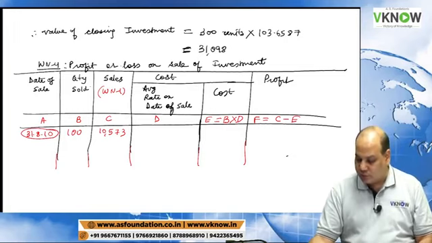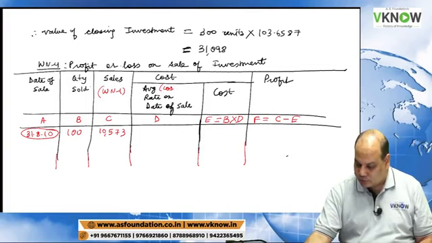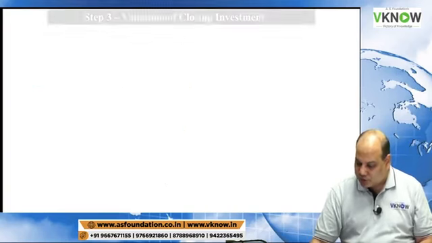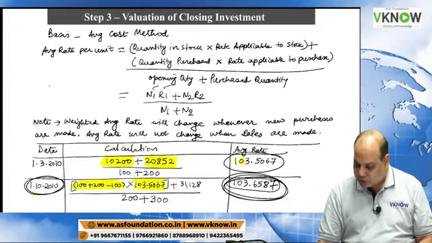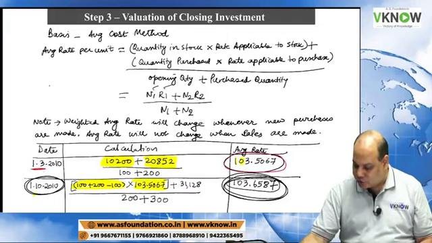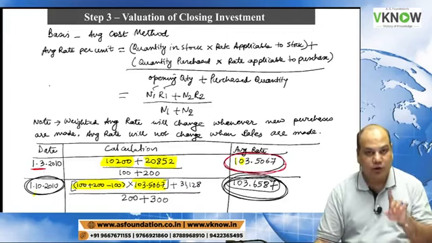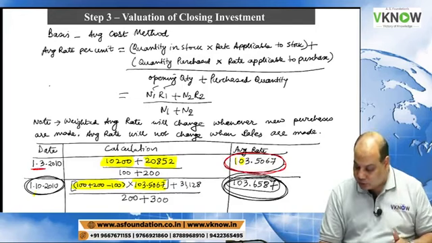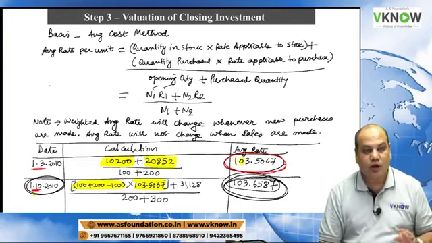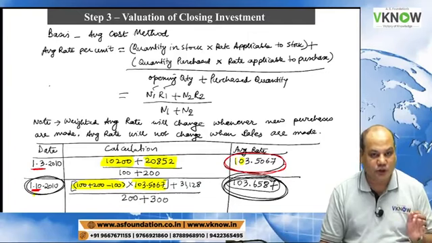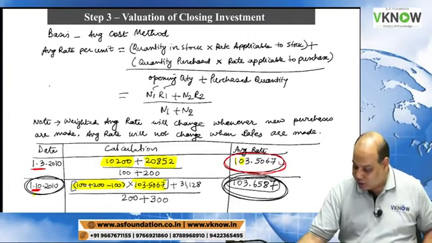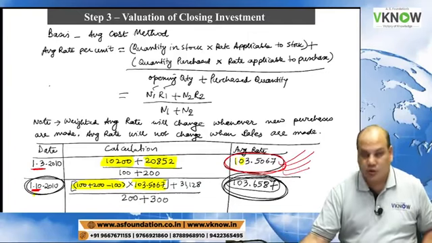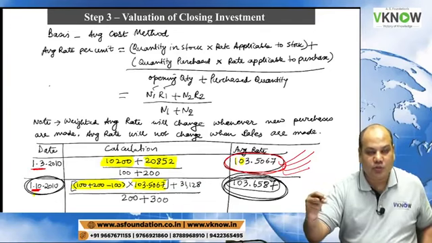Average cost or rate. So I will have to go to the previous working note. On 1st March we had calculated the rate 103.5067. Okay, listen to me. Next date is 1st October. Unless I make a fresh purchase, my rate will continue.